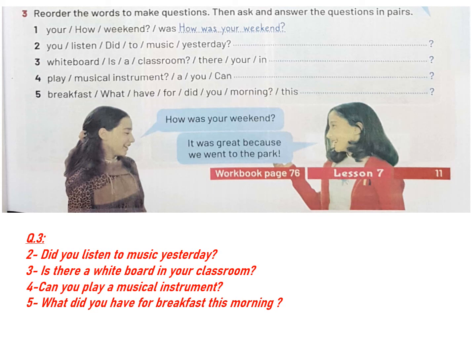Number 4, play musical instrument. You can. So it will be, can you play a musical instrument? Number 5, breakfast. What have for did you morning and this? The question will be, what did you have for breakfast this morning? So we can practice using the question, and you will practice the answer orally to improve your language.